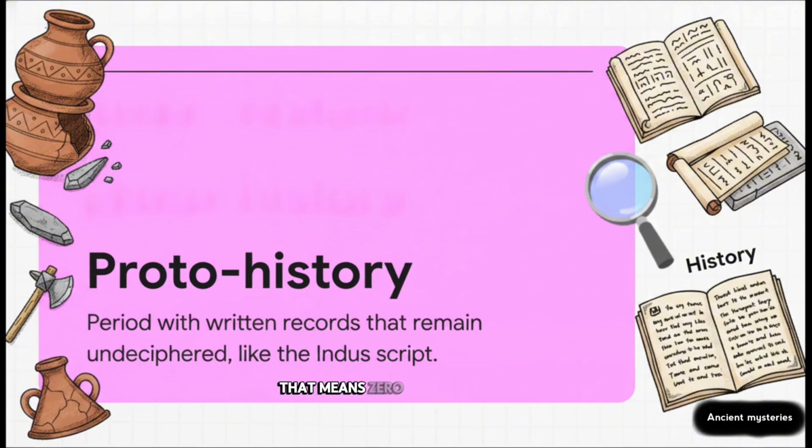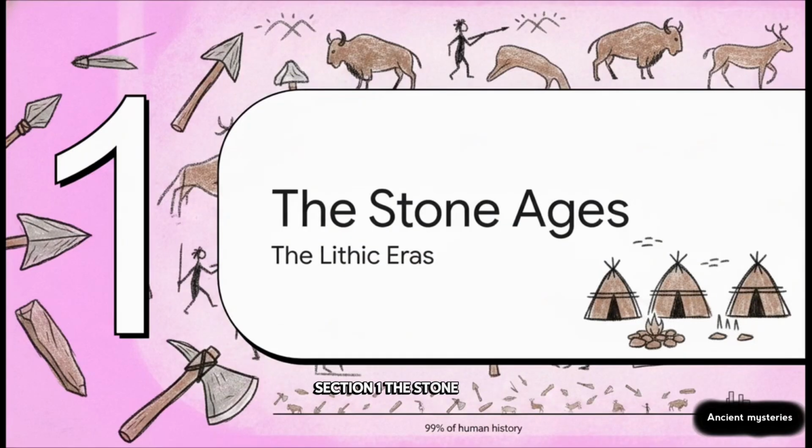Prehistory, that means zero written records. We rely entirely on archaeological evidence, pots and stones. History is when we have texts that we can actually read. But protohistory, that is the fascinating middle ground. It perfectly describes our main subject today, the Indus Valley Civilization. They had a really complex script, but get this, to this day, modern historians still haven't been able to decipher it. Section 1. The Stone Ages.